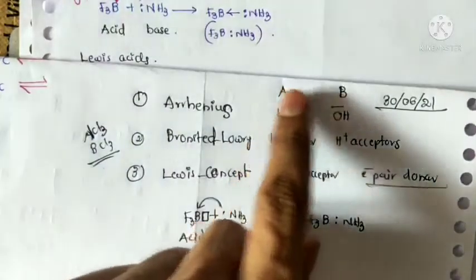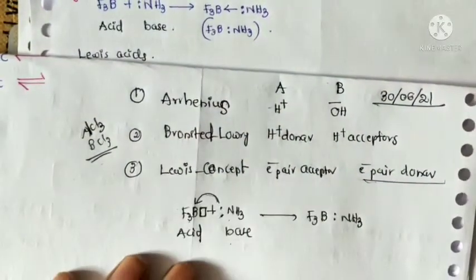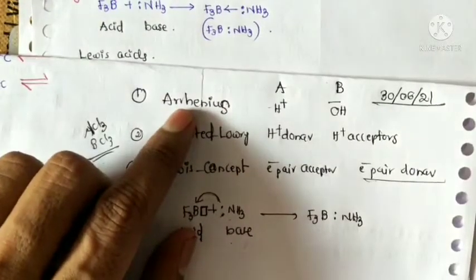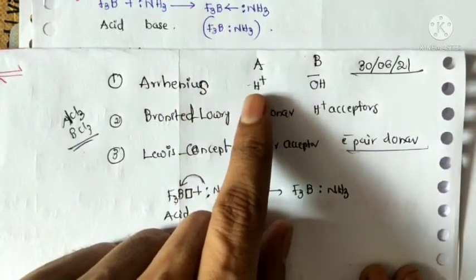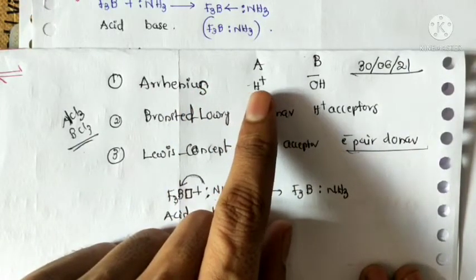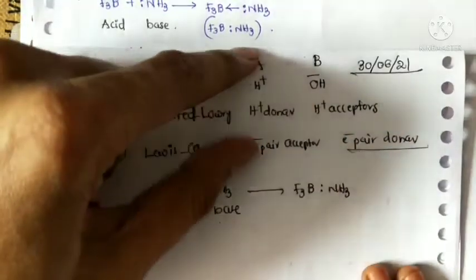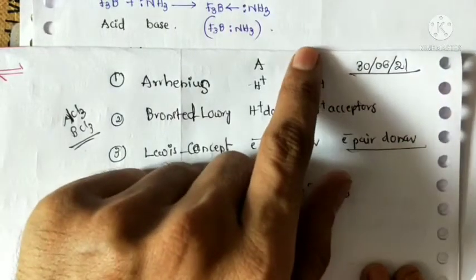According to these 3 concepts, we can determine acids and bases. Once again, according to Arrhenius, whenever a substance is dissolved in water, it produces H plus ions and is called an acid; it produces OH minus ions and is called a base.